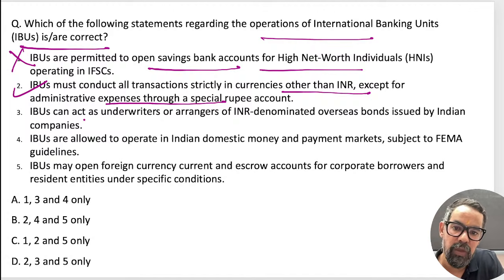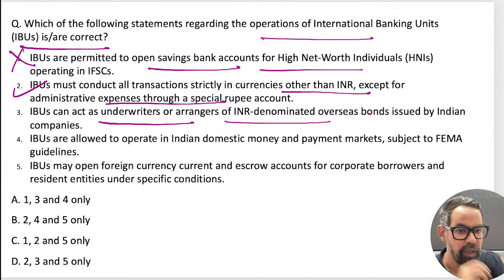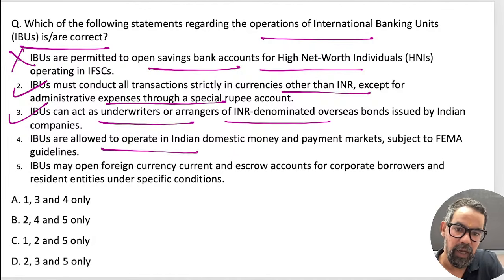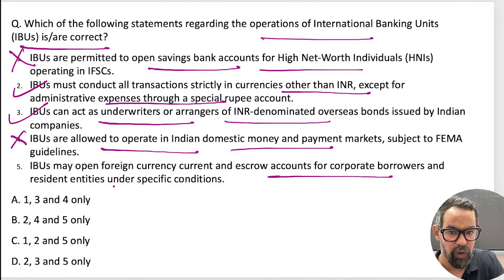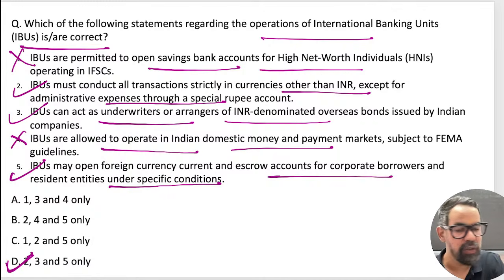IBUs can act as underwriter or arranger for INR denominated overseas bonds issued by Indian companies in overseas markets. IBUs are allowed to operate in the domestic money and payment market. No, they are not part of this. IBUs may open a foreign currency account and escrow account for corporates. True. So 2, 3, 5 means option D will be the right answer.